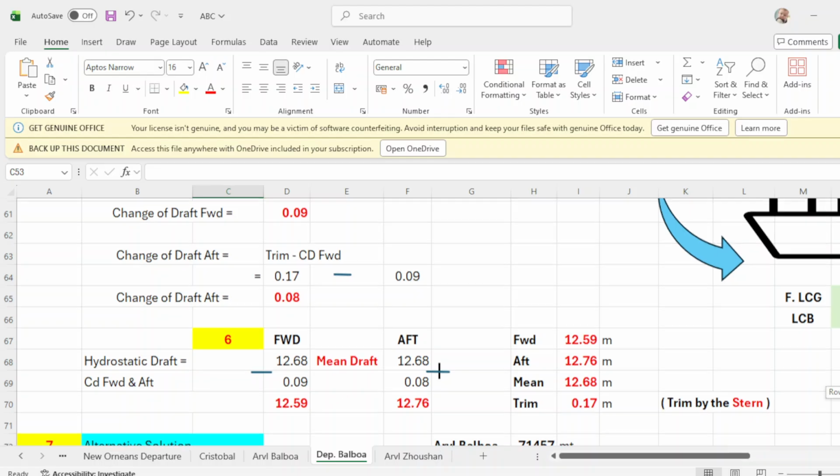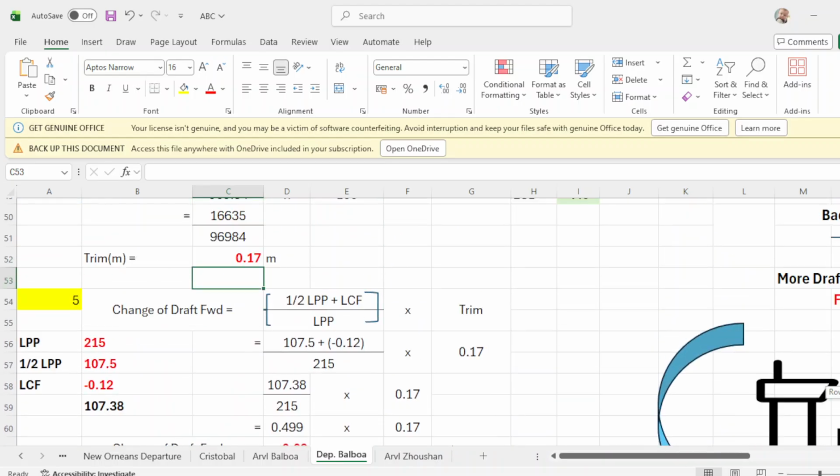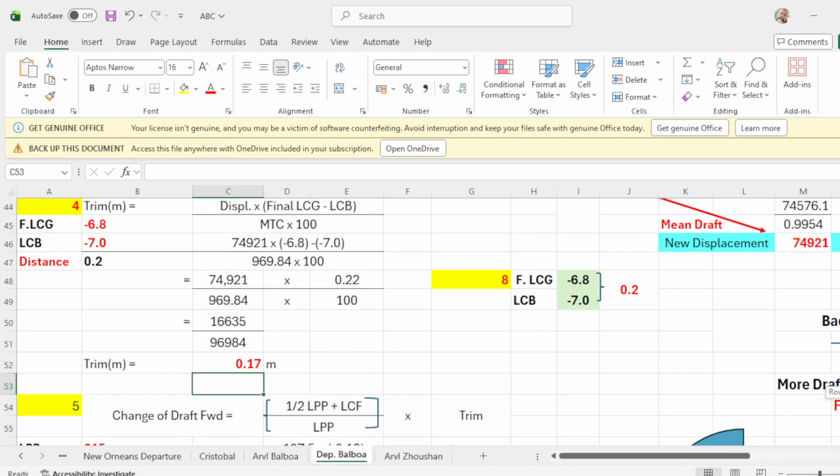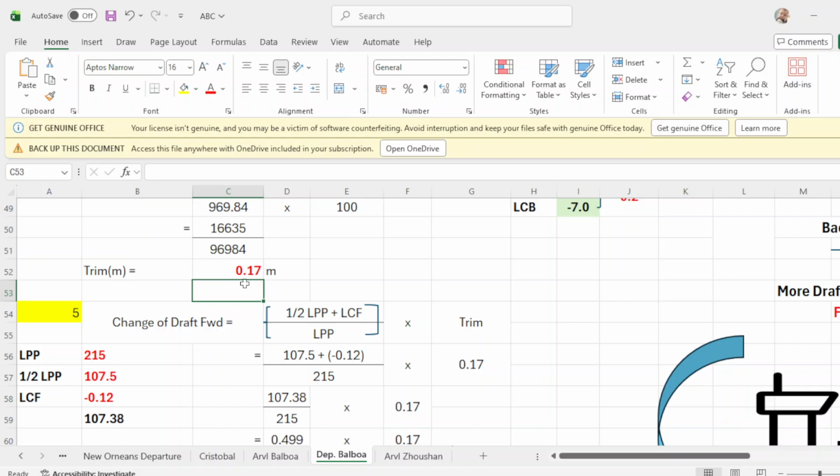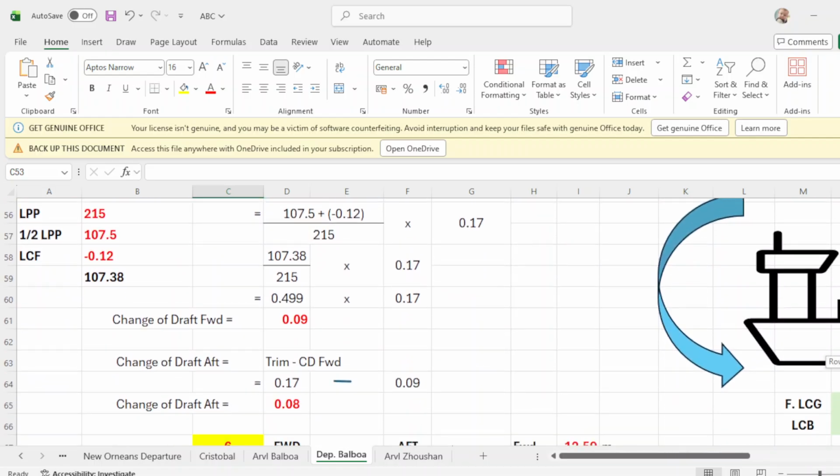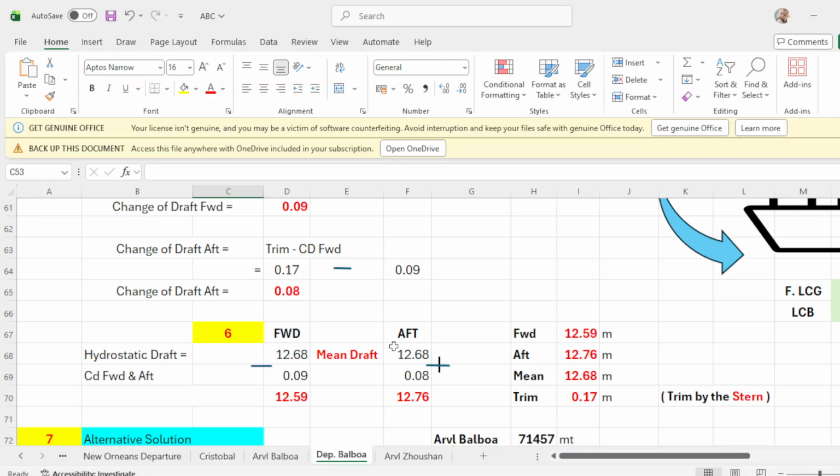Since your trim is positive, that means you are trimmed by the stern. Okay, meaning up will have more drop and forward will be less drop.